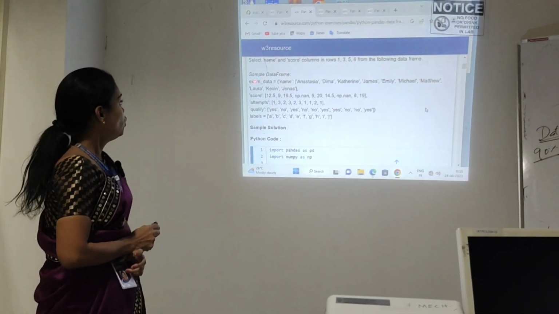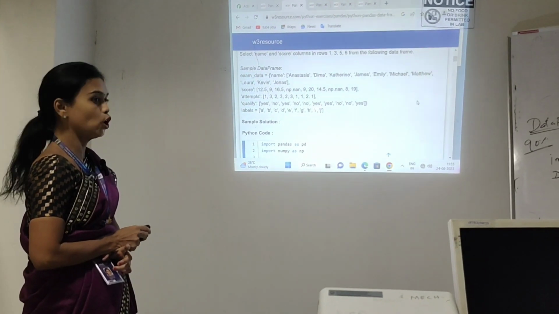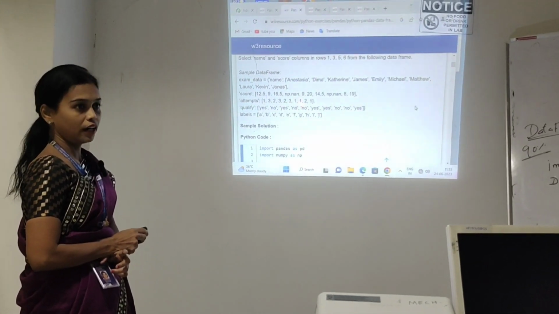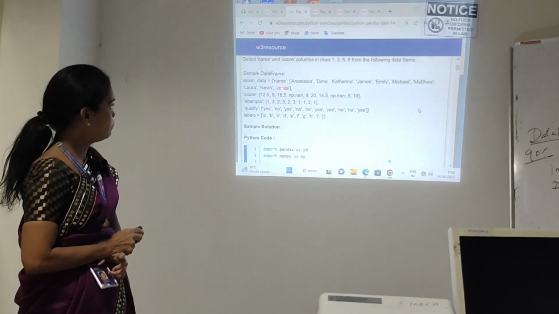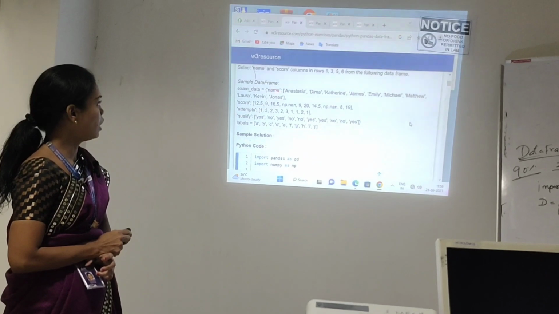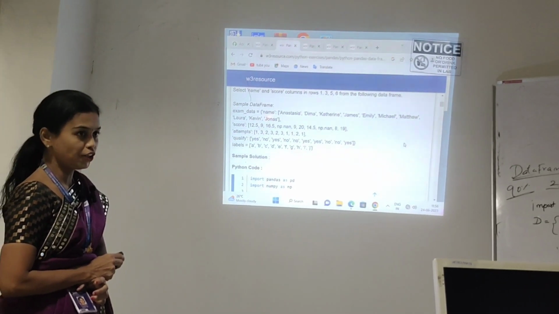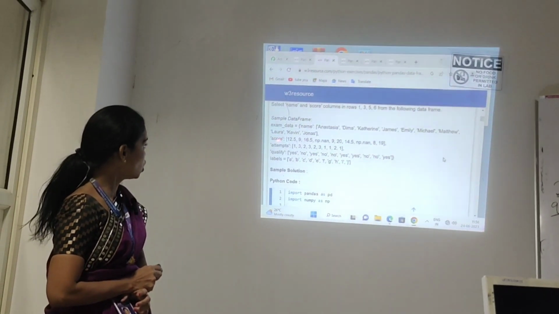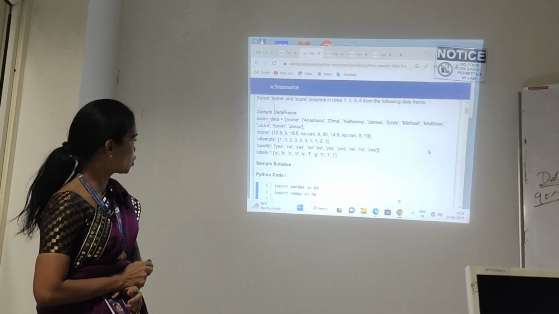Exam underscore data: in this variable I am going to store one dictionary. Understand? This is in the form of dictionary format. In the name key, I am going to assign some 10 values by using the dictionary. After that, in the score, the same concept, I am going to store some 10 values.